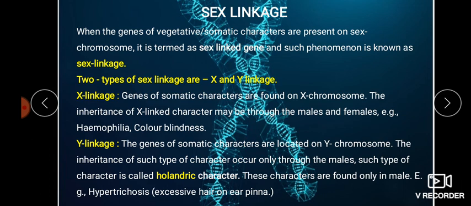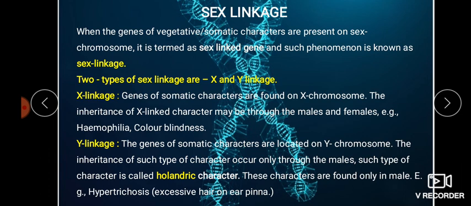There are two types of sex linkage, X and Y linkage. When it is X linkage, the genes of somatic characters are found on the X chromosome. That is called X linkage. The inheritance of an X-linked character may be through males or through females. That is the inheritance of that somatic character.